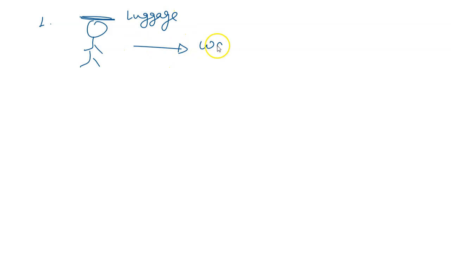Let us say on the head, a person is carrying a luggage and walking on the road. Number two, or let us take this scenario only. In this case, is there any work which is going on?